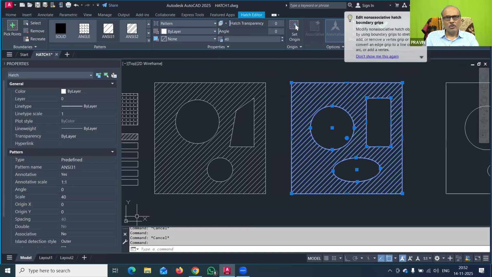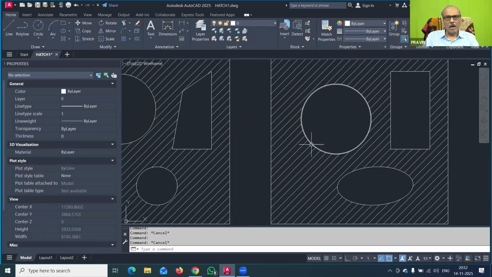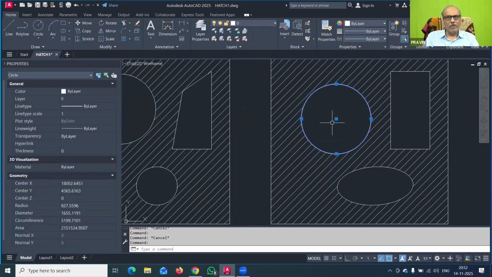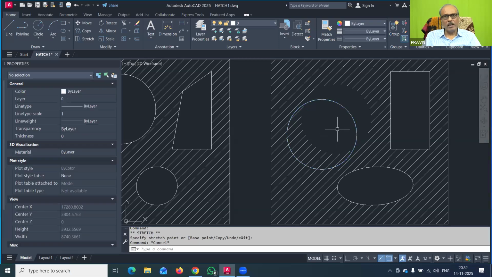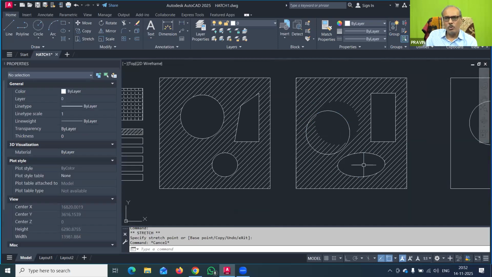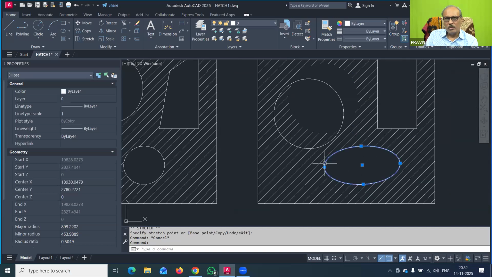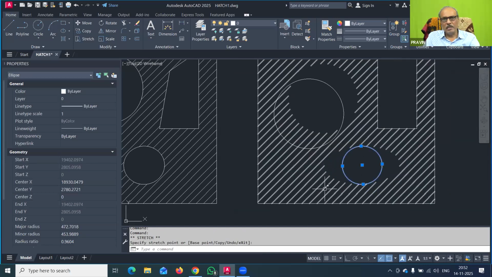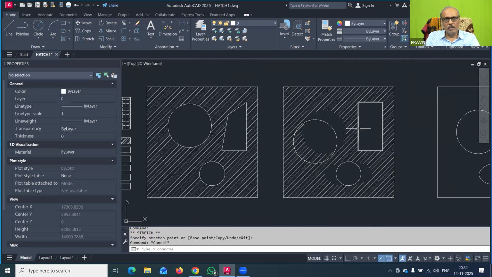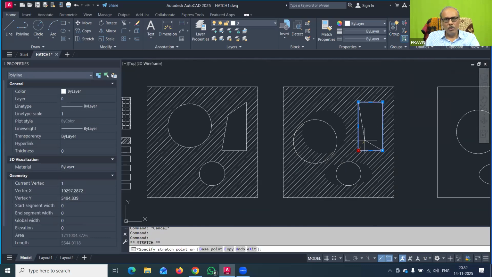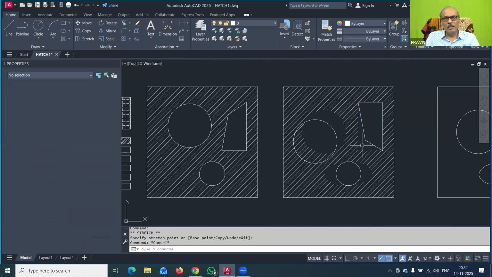What happens in such cases? Suppose I select this circle and move it. What happened to this? You can check that the hatching pattern does not change. Here also we can change the size of the ellipse, but the hatching pattern remains as it is. And here also we can change this rectangle shape, but the hatching will not change.